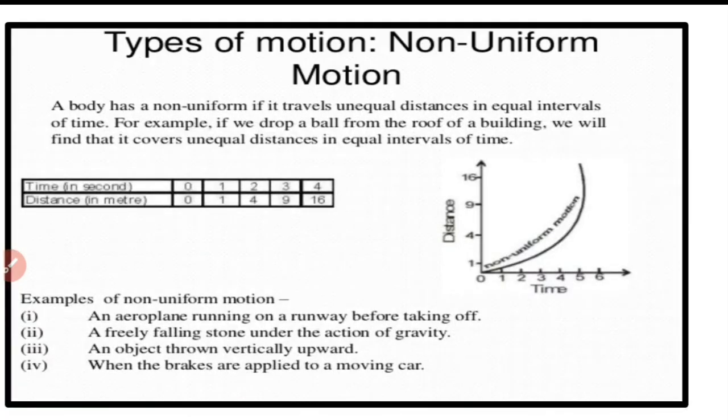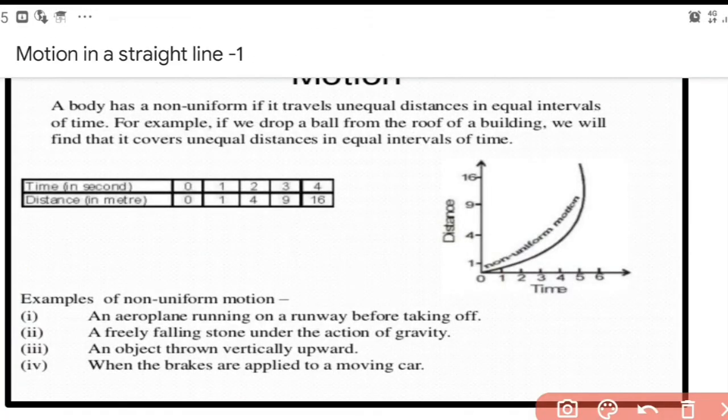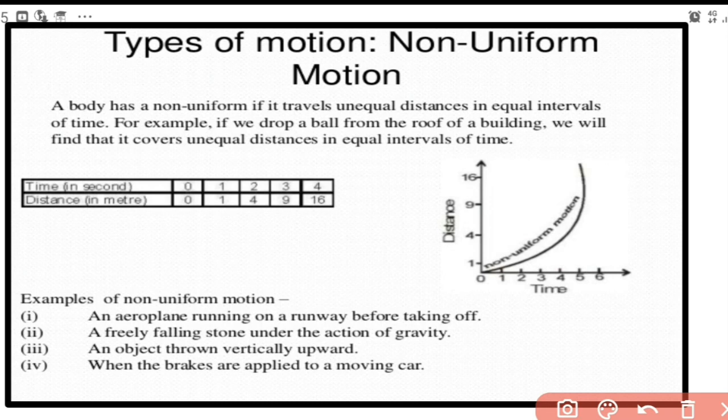There are many other examples also. We have what? The aeroplane running at a runway before takeoff, a freely falling body, and an object thrown vertically upward. All these are what? Examples of non-uniform motion. When the brakes are applied, the motion of a vehicle, that is an example of non-uniform motion. So if we draw distance time graph, you will get the graph like this.